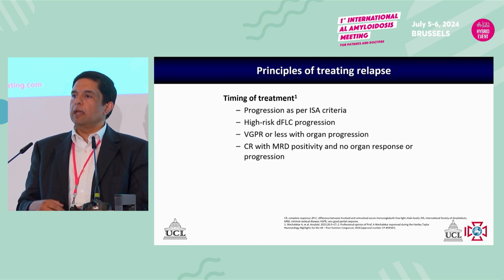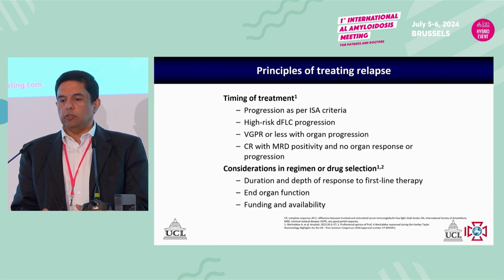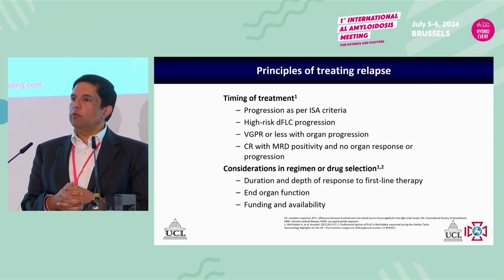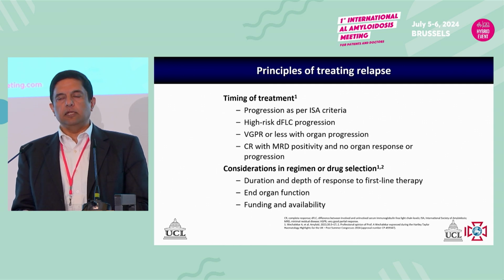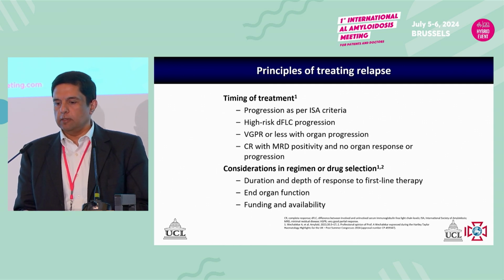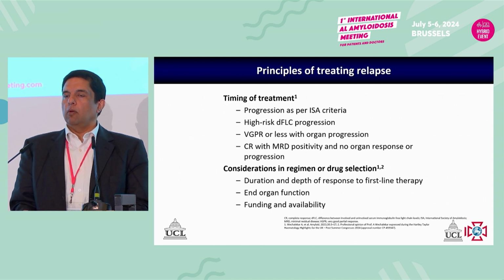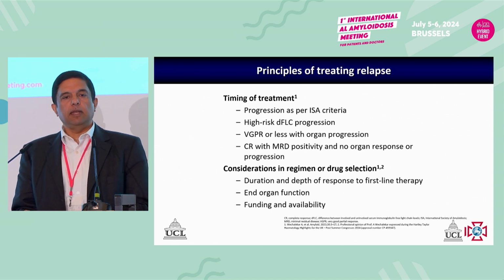And when we start thinking about how we treat next, we've got another set of considerations which come up. What was the first-line treatment? How long was it given? Was the patient on maintenance treatment for 2 years, or did they just have 3 cycles because they were too unwell to receive a lot of treatment? And how deep was the response to the frontline treatment? We, of course, have the functional status of the patient, and we'll talk about that in a minute. And then we have this really, really challenging point: what is the funding and the availability of drugs?